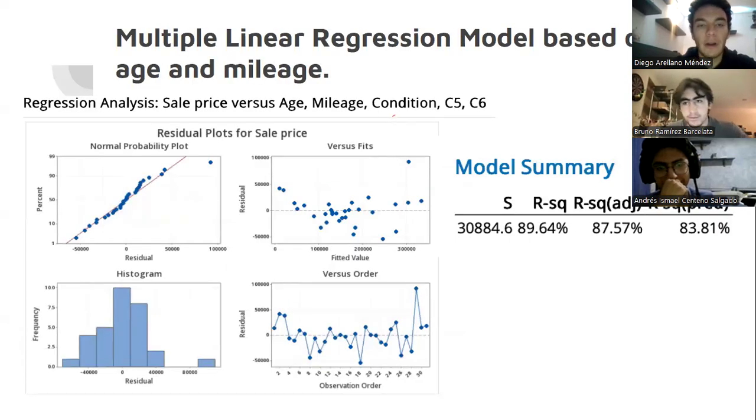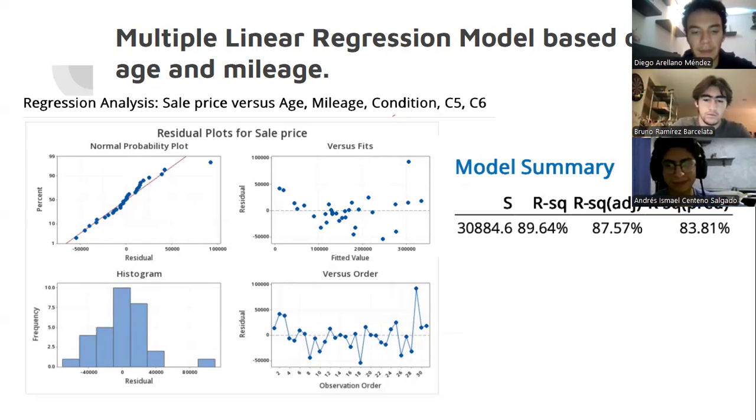So, for our multiple linear regression model based on age and middle age, we got these graphics. These models showed an adjusted R squared of 87.57%, higher than the 71.33% obtained in the simple model with only the age variable. This indicates that incorporating both variables into the model explains a greater proportion of the variability in sales price. Therefore, the model is superior to the simple regression models from previous points.